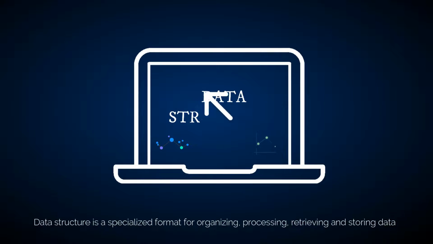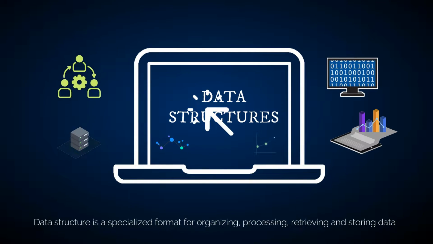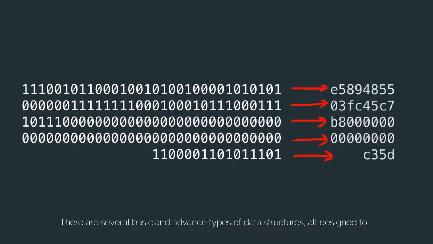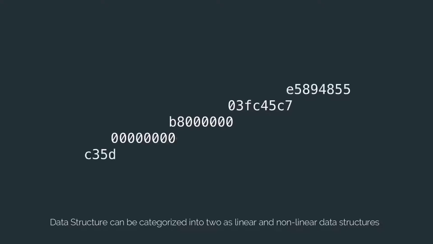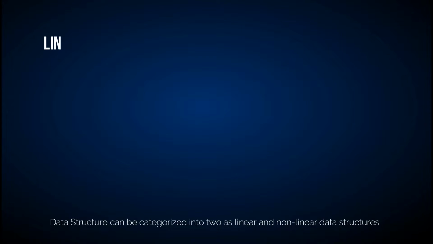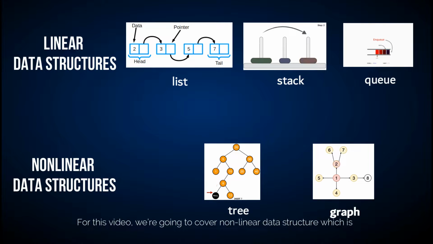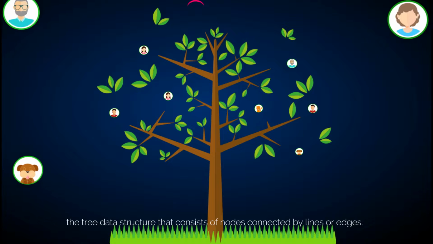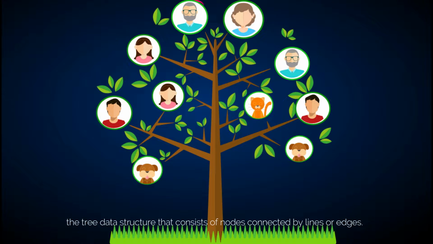Data structure is a specialized format for organizing, processing, retrieving, and storing data. There are several basic and advanced types of data structures, all designed to arrange data to suit a specific purpose. Data structure can be categorized into two as linear and nonlinear data structures. For this video, we're going to cover nonlinear data structure, which is the tree data structure that consists of nodes connected by lines or edges.